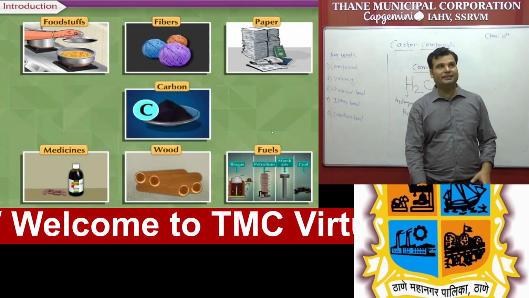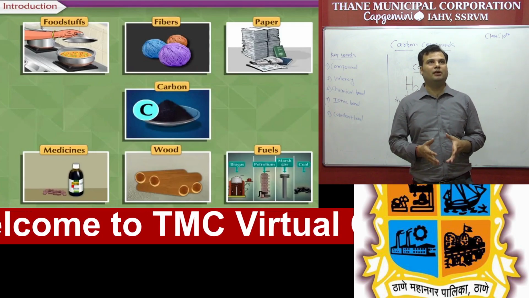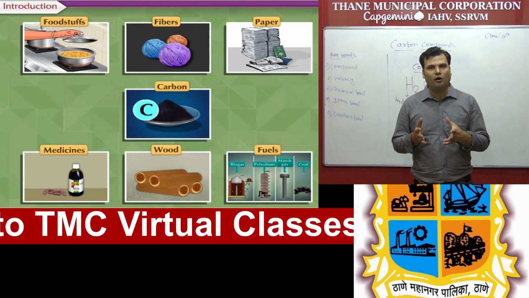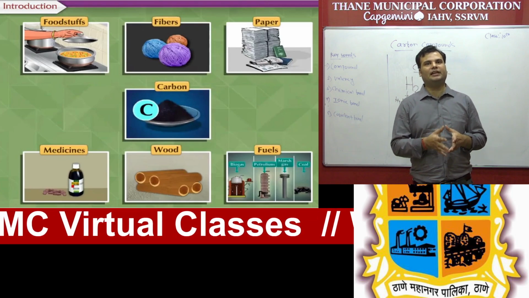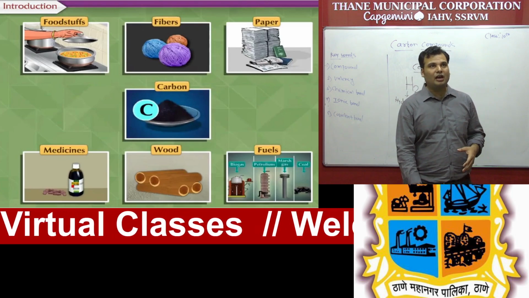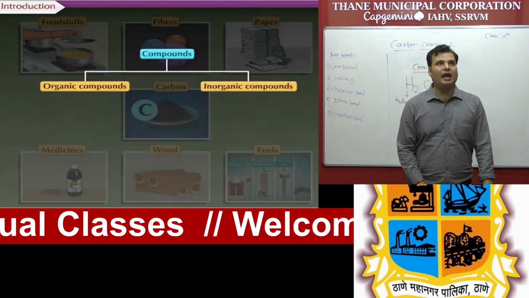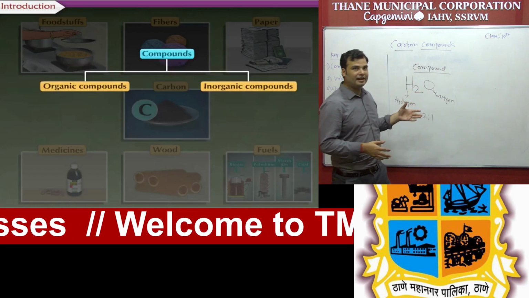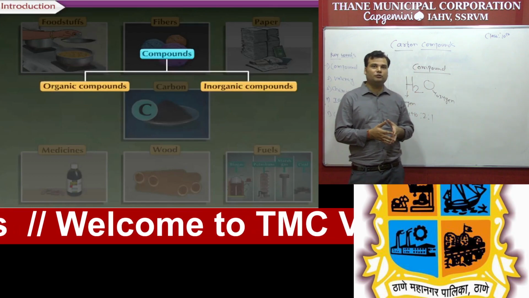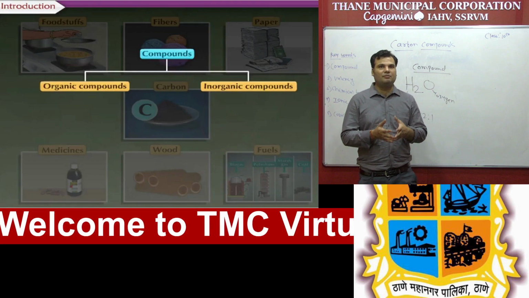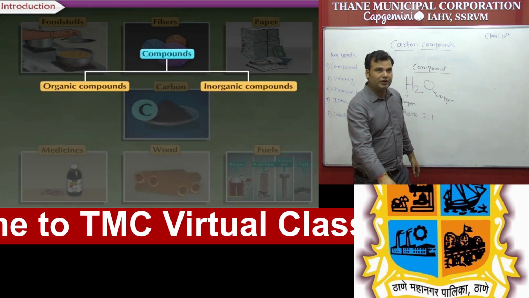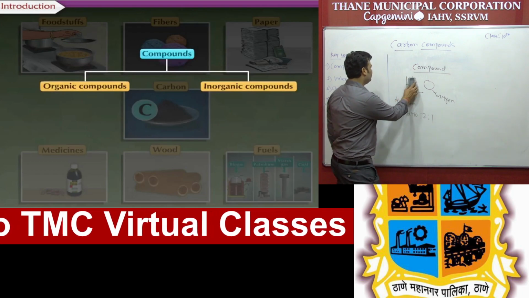Students, you can see the different types of objects like foodstuff, fiber, paper, medicines, wood and fuels. All these things contain one special element, that is carbon. So carbon is a very important element. We already know what compounds are, but we can revise once more. What is a compound, students? When two or more elements combine in a fixed ratio chemically, that is known as a compound. So students, compounds are classified into two types.